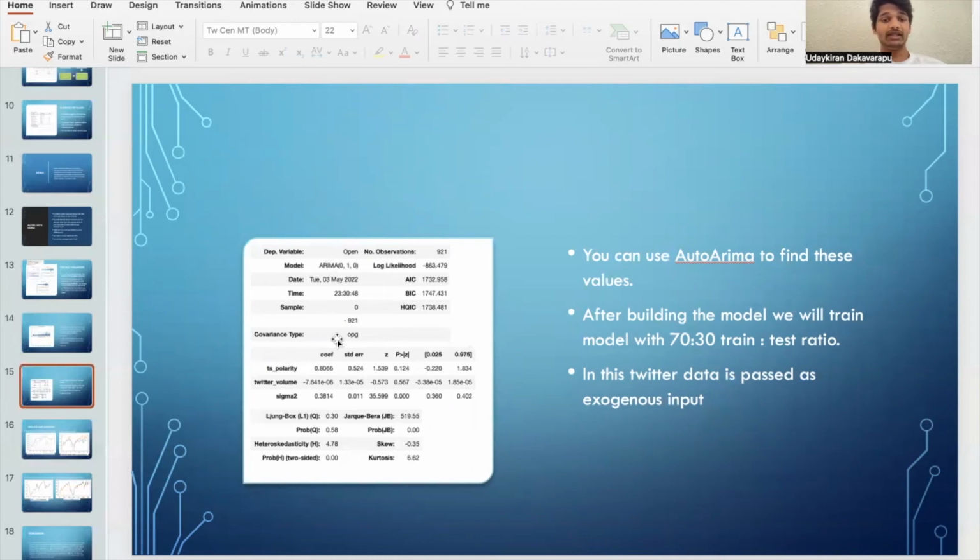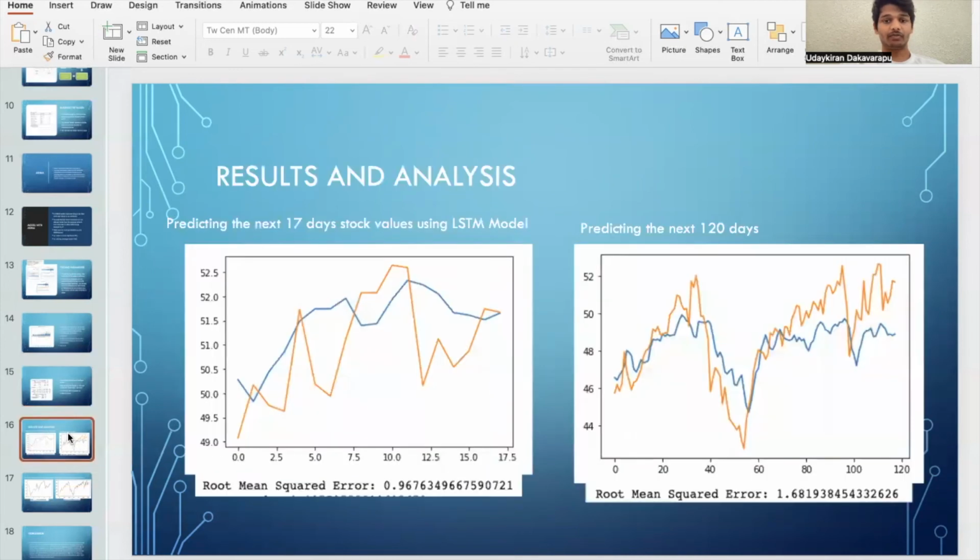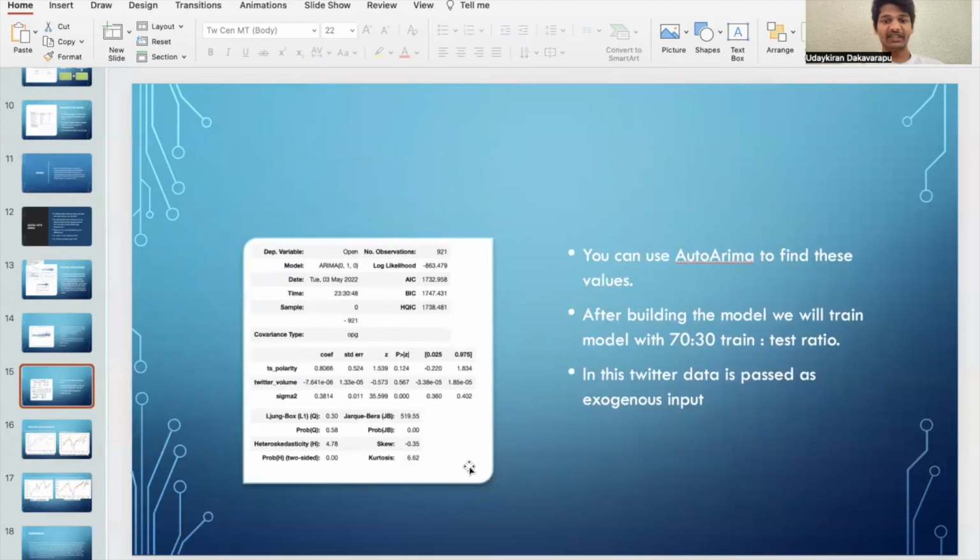So you can see over here, this is a description of our model. It is using ARIMA with P equal to 0, Q equal to 0 and D equal to 1. And you can see Twitter polarity and Twitter volume are the exogenous variables here. So after that, we'll train the data with these built models, and we'll go for the results that we have got from this.